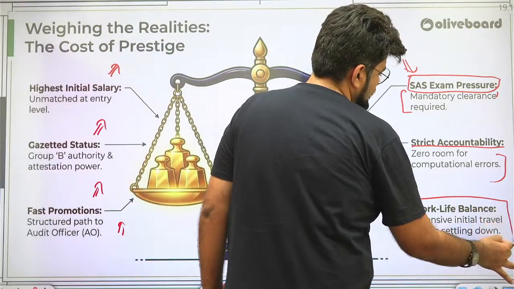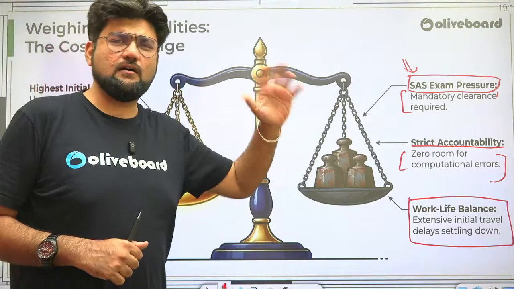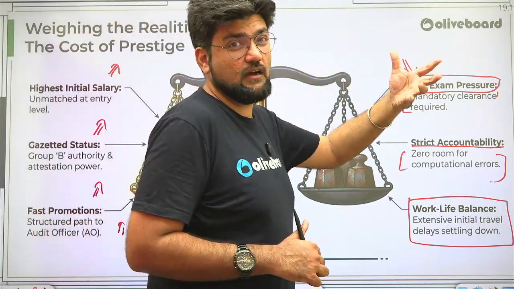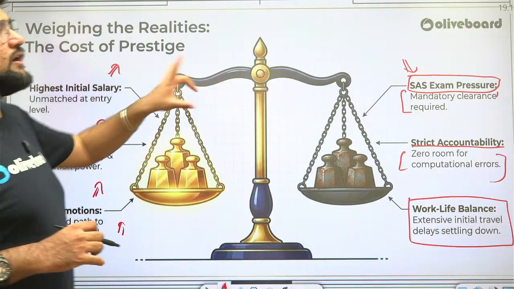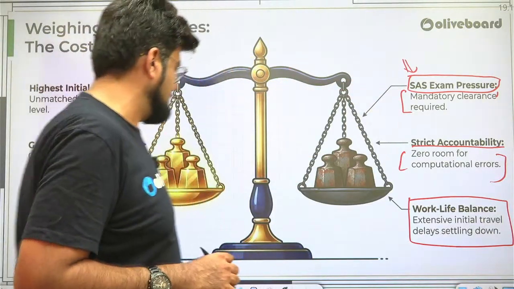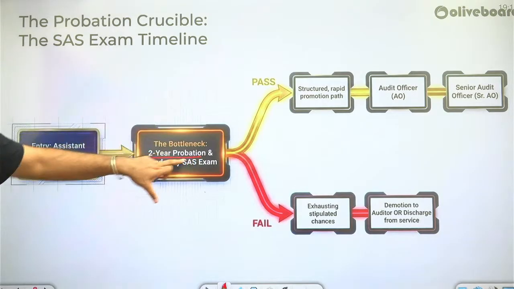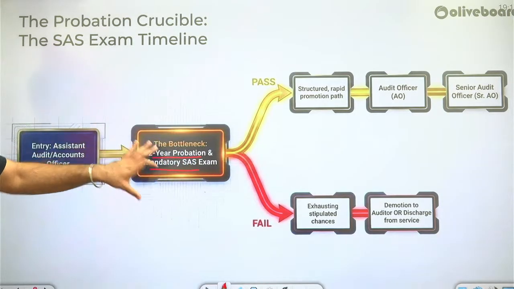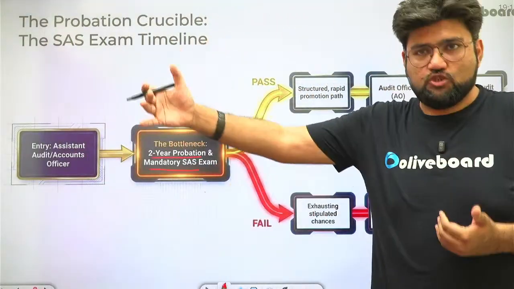And work-life balance, if you are an assistant audit officer, work-life balance can be problematic. If you're an assistant accounts officer, then it's comparatively easier, right? Let me now talk in slight detail about the SES exam pressure with you. The SES exam pressure. So your entry is as an assistant audit or accounts officer, gazetted, group B post, 4800 grade pay. Now, this is the bottleneck. Your 2-year probation and a mandatory SES exam after that probation to get a further promotion.